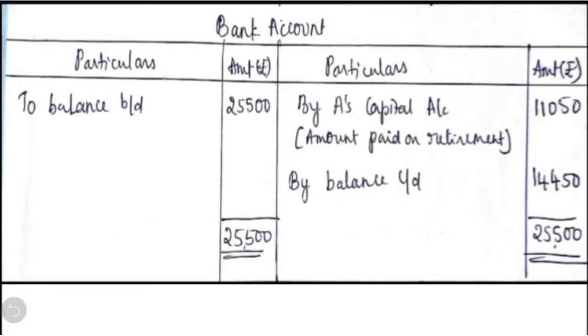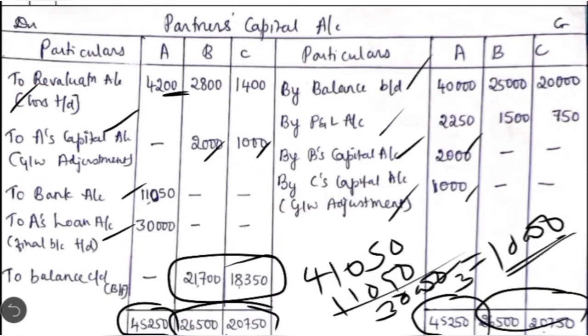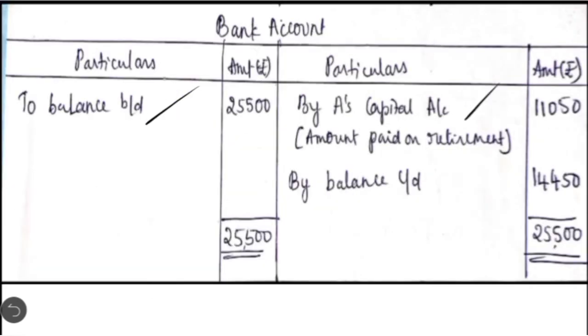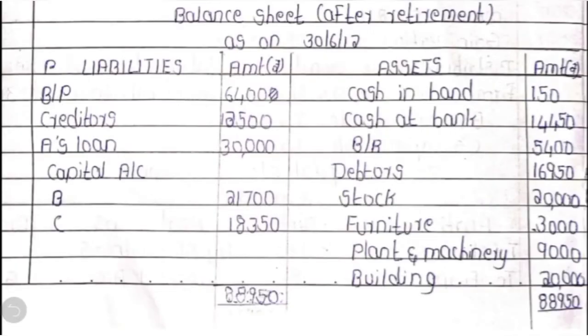Okay, then we are going to prepare the bank account, because the amount has been paid to the partner at the time of retirement. So the opening bank balance is 25,500. So we have paid to A on his retirement. What is the entry we have passed here? A's capital account debit to bank account. So in the bank account we have to write by A's capital account, amount paid on retirement 11,050. So the closing bank balance is the balancing figure, which would be 14,450. Then let's see how to prepare the balance sheet.